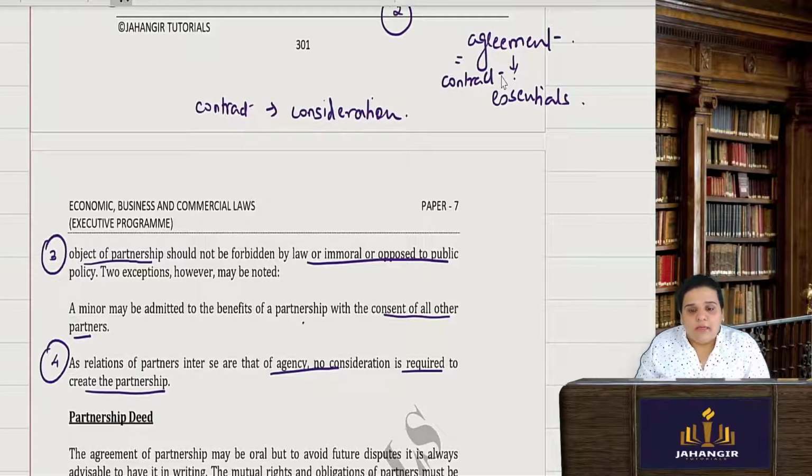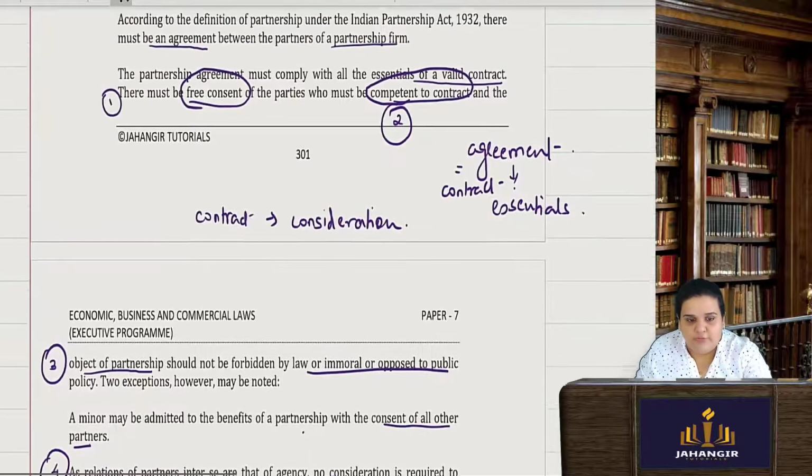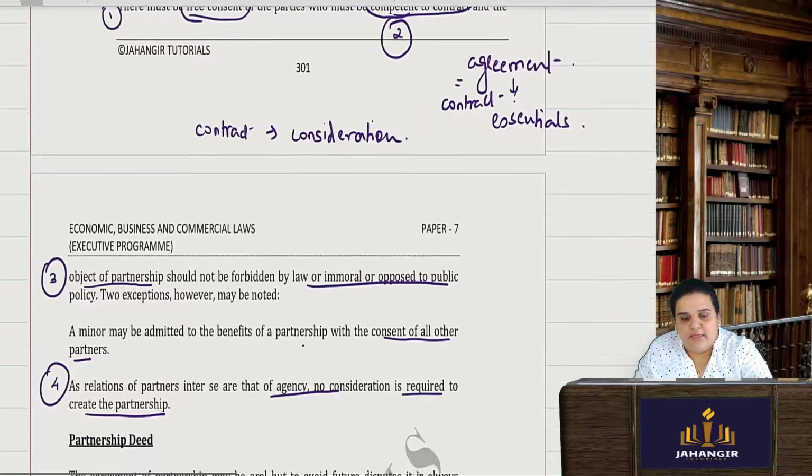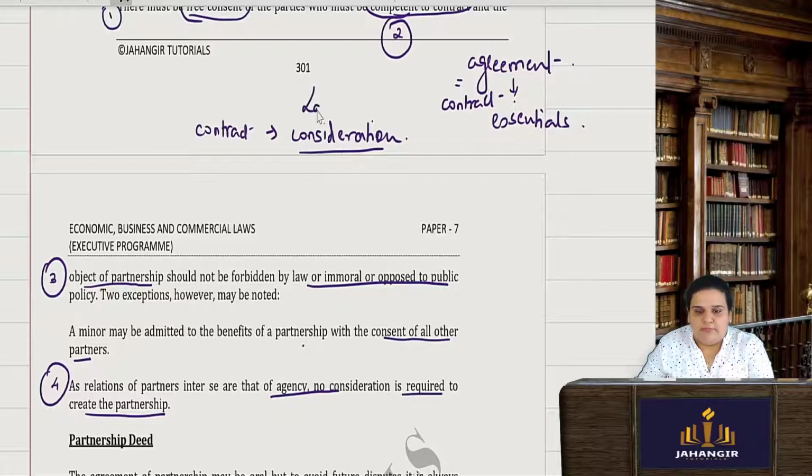Among those essentials: competent to contract, a lawful object, free consent, and a lawful consideration. Simple. What is a consideration? Say suppose A has entered into a contract with Mr. B to buy a house.